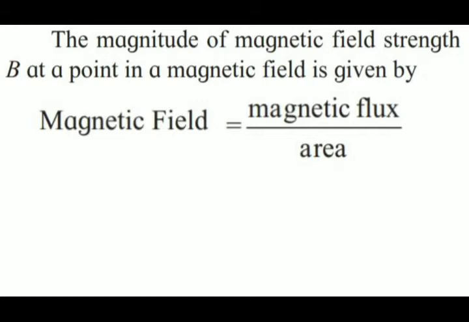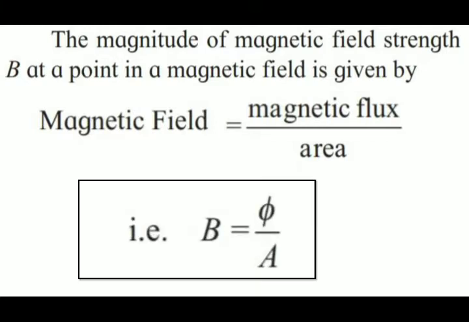Magnetic field is denoted by B, magnetic flux is phi, and area is capital A. So we can say that B is equal to phi upon A, that is magnetic field is equal to magnetic flux upon area.